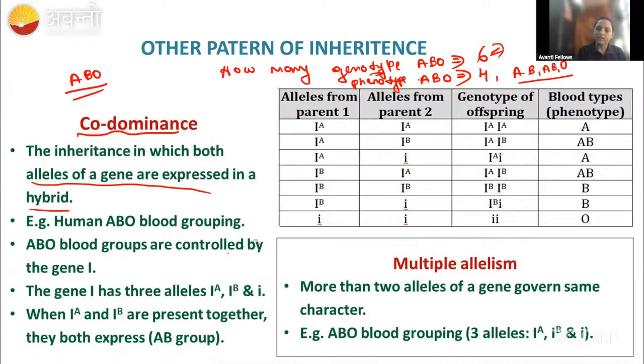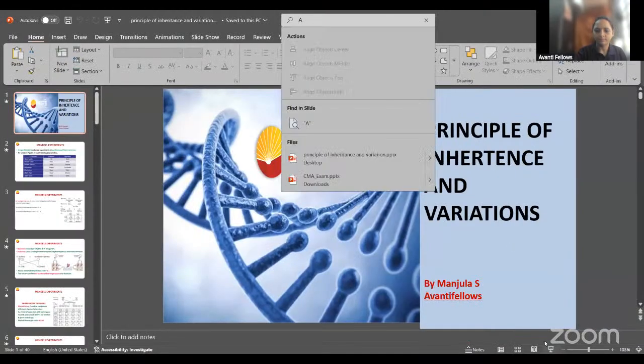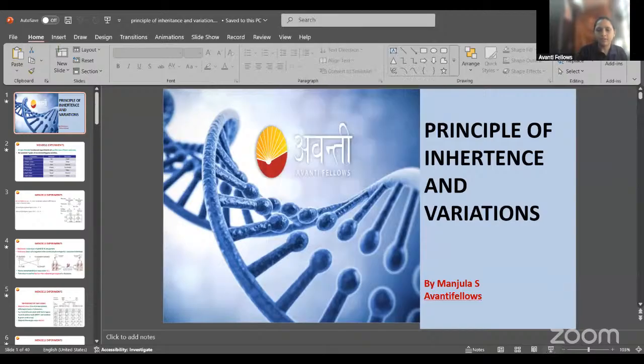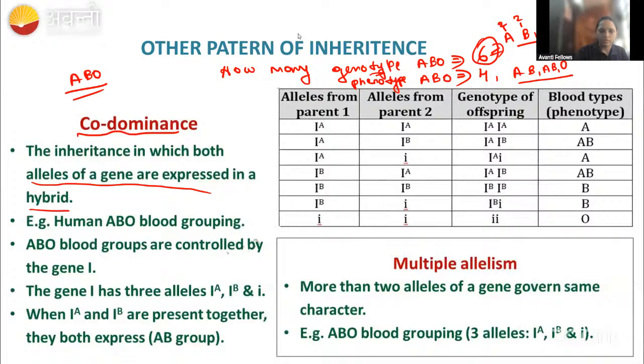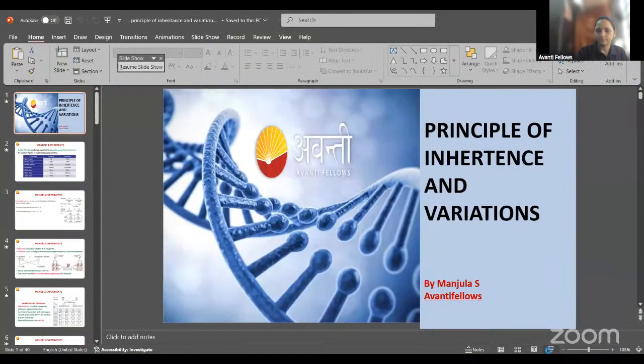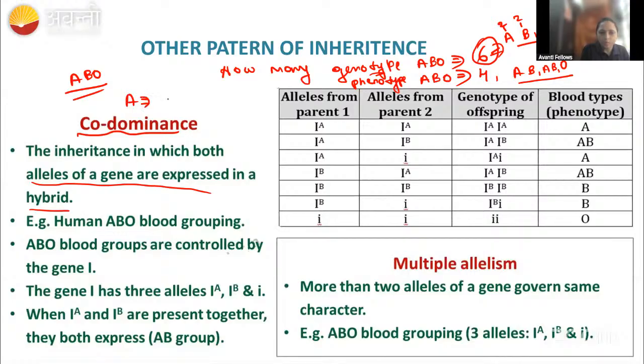When we're talking about genotype, for the A there will be 2, right? And for the B there will be 2, right? And the remaining, AB and O, 1 each. So that's why the total is 6. Here for the A blood group, we can write IA IA allele, and also IA and IO allele, right? So that's why the A blood group is having 2 genotypes. Okay, remember this.